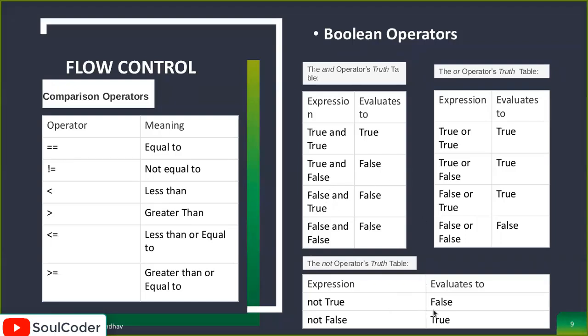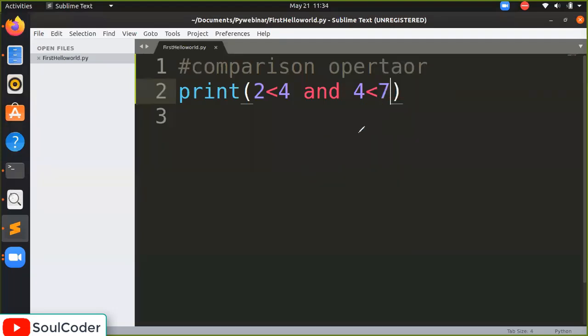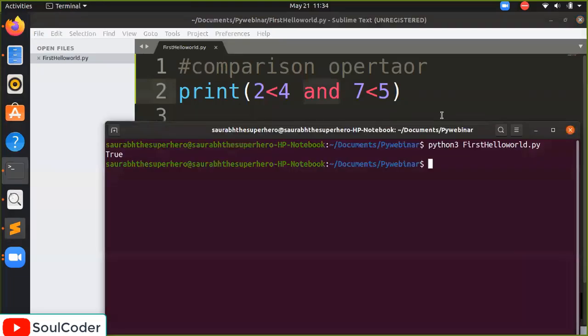Look at it. If the first parameter is true and the second is also true, then only it gives true. For all other cases using the AND operator, everything will be false. Remember only this part: true, true, true. Only this simple thing. Don't worry about many things. So if both are true, then it will give you true. So if I am saying 7 is smaller than 5, this statement is true, but this statement is false, and I have written AND here. So both statements must be true. Let's see what output the computer gives. It is false. So both are not true.